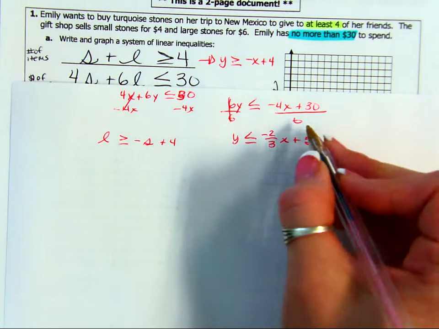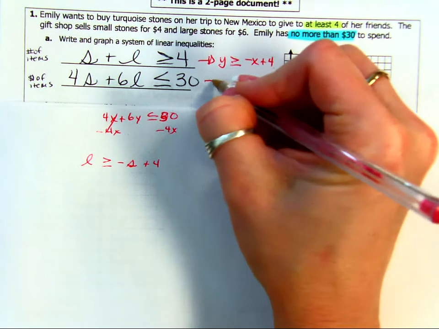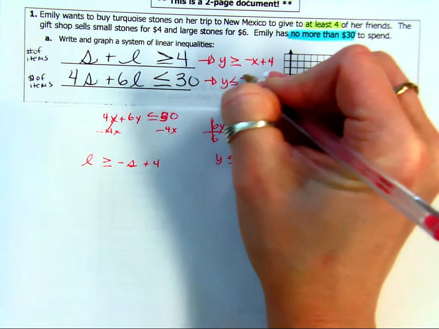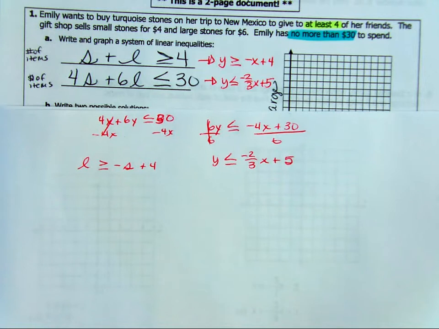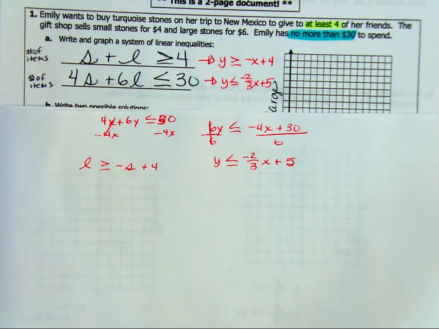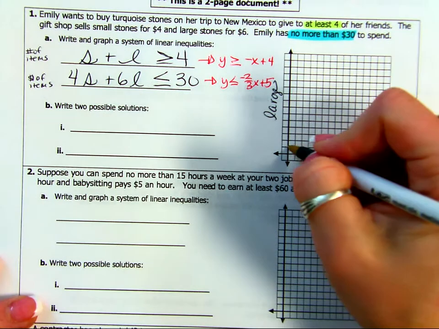Okay, so now I have my 2 equations. I have Y is less than or equal to negative 2/3 X plus 6, or plus 5. And so now I'm going to plot them. All right. You may want to do it in your separate colors, or maybe what I'll do is just kind of highlight it here. So let's go to the plus 4. 1, 2, 3, 4.